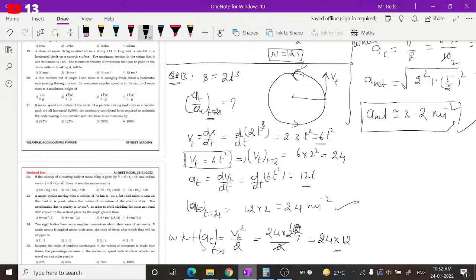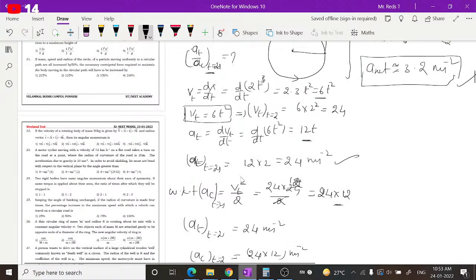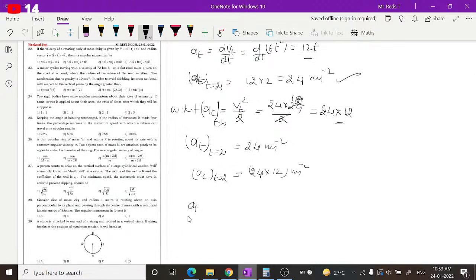For simplification purpose, this is AC at this time. So we can say now AT at t equal to 2 seconds is 24 meter per second square. AC at t equal to 2 seconds also is 24 into 12 meter per second square. You are asked to find the ratio of this AT by AC. So AT by AC at t equal to 2 seconds is equal to AT is 24, AC is 24 into 12. So what will you get?